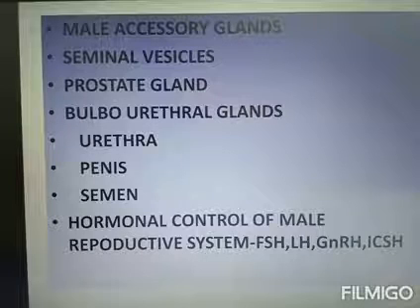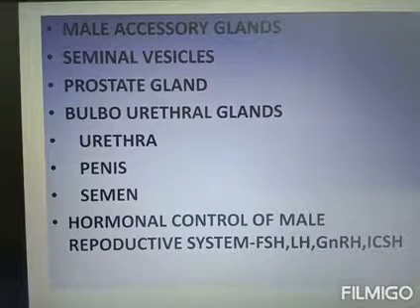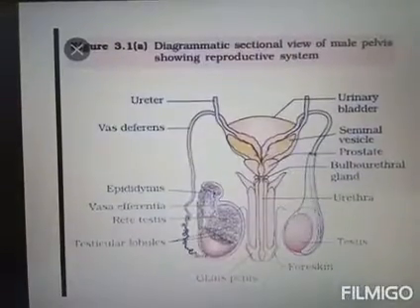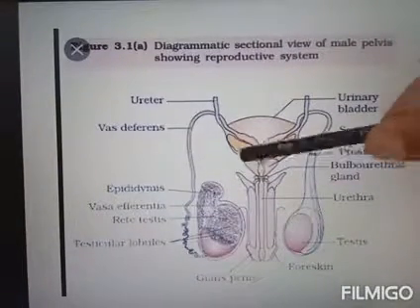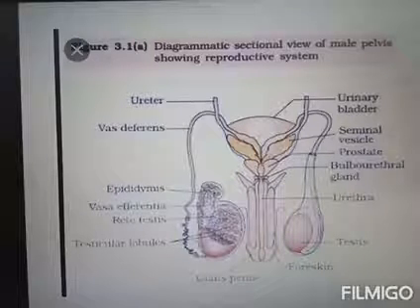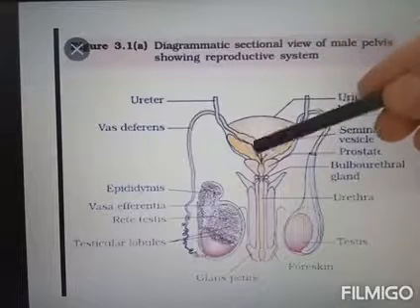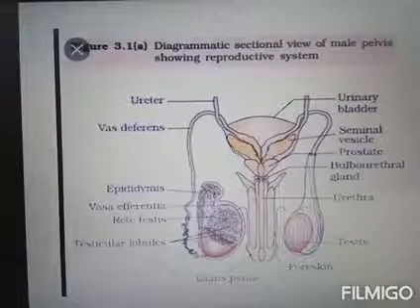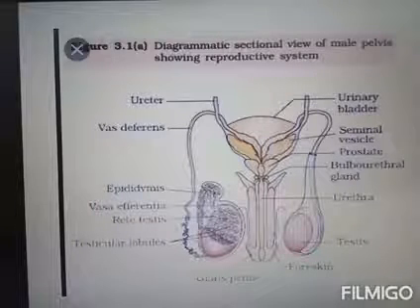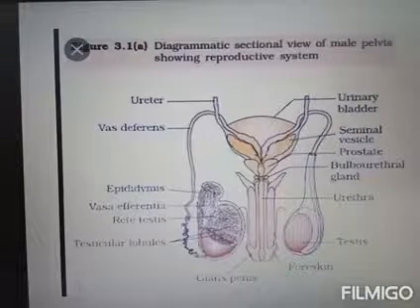So seminal vesicles are paired glandular sac-like structures seen near the base of the urinary bladder. They secrete a viscous and alkaline fluid, constituting about 70% of the semen.